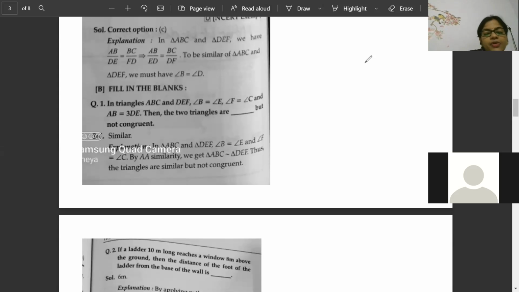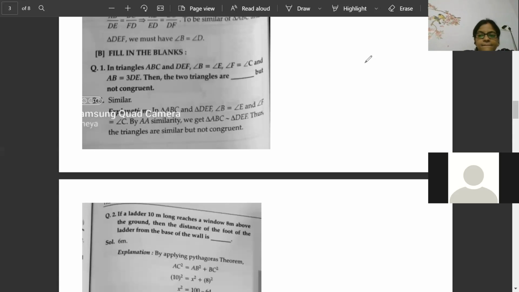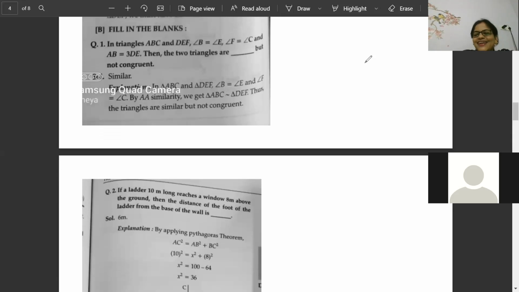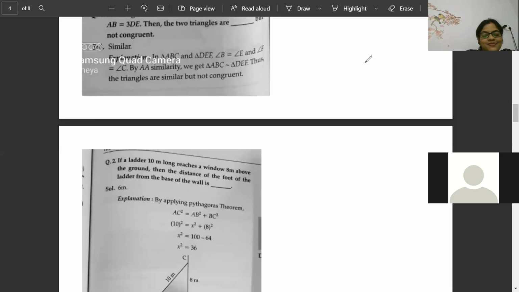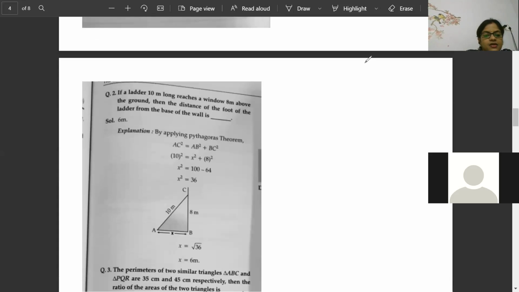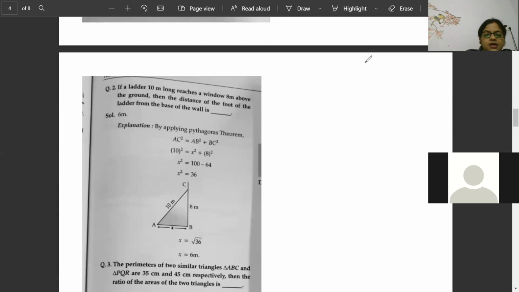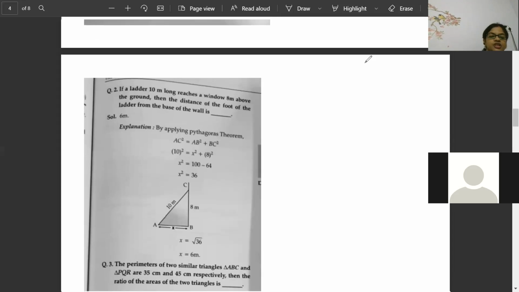But beta, for question number 2: if a ladder 10 meter long reaches a window 8 meter above the ground, then the distance of the foot of the ladder from the base of the wall is? Definitely, it's a very easy question. Use Pythagoras theorem to find the answer. It is coming 6 meter. Pavitra is telling by Pythagoras theorem. Correct, Pavitra. Okay, go for this question. Question number 3.